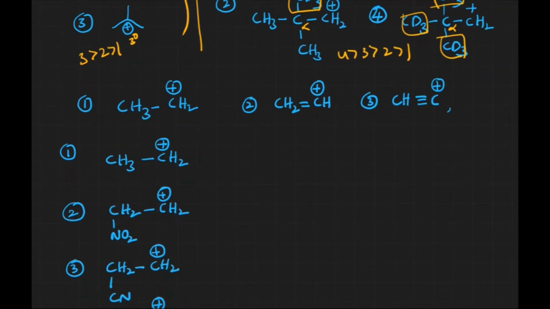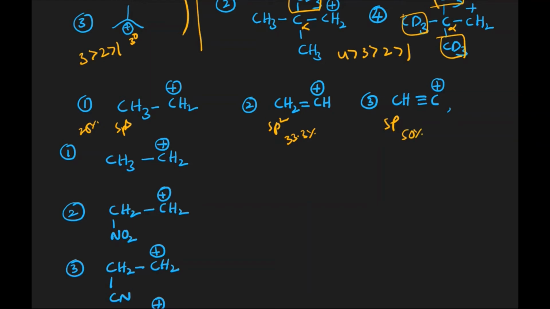And then let us see these three. This is an sp3 hybridized carbon, this is an sp2 hybridized carbon, and this is an sp hybridized carbon. From sp3 to sp, the s character is increasing. This is 25% s character, 33.3% s character, and this is 50% s character.